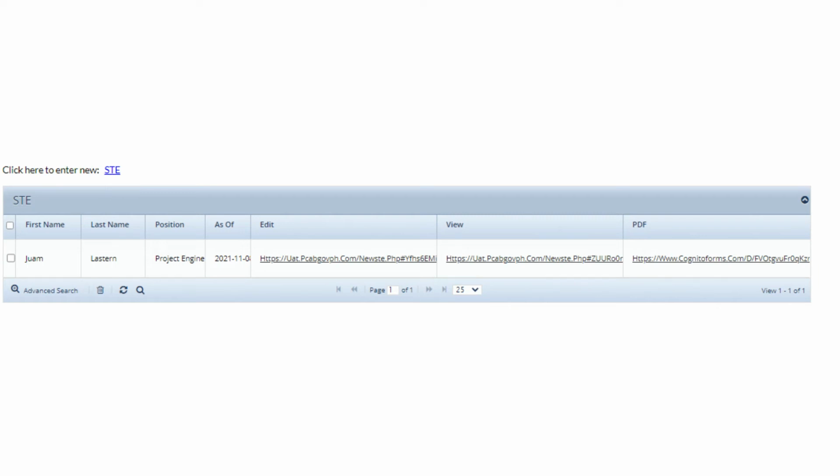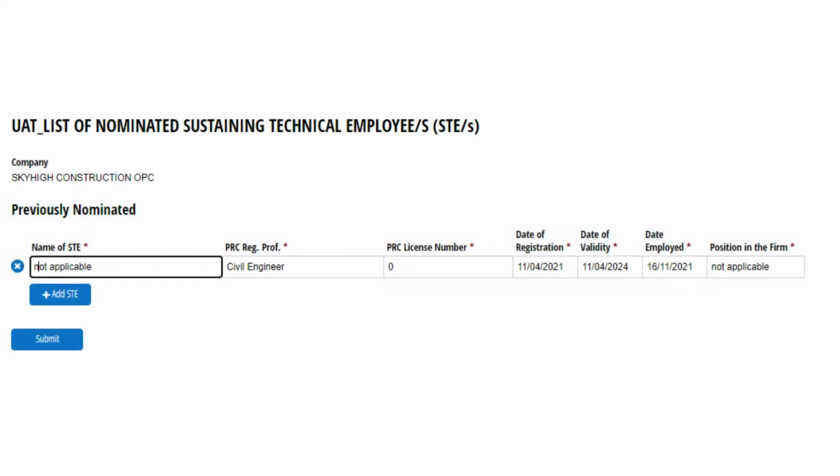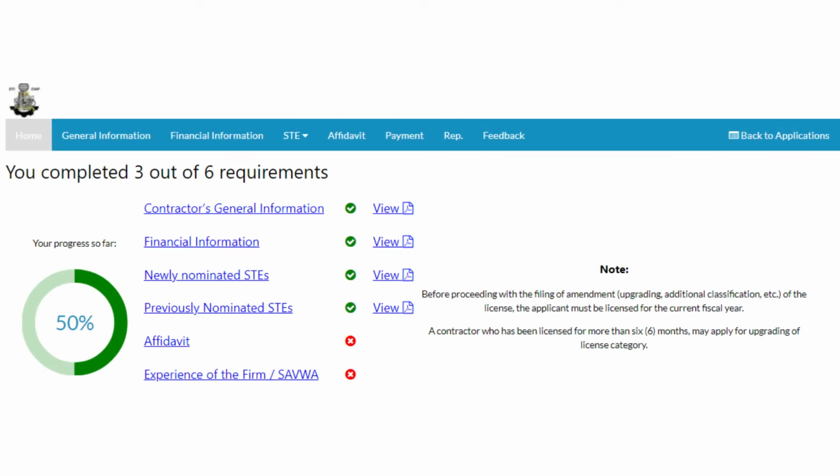The applicant may now proceed with providing details on its previously nominated STEs, if applicable. If previously nominated STEs is not applicable, kindly accomplish this and input "not applicable" on text fields. After completing the list of STE, the applicant may now proceed to the home page and check its updated progress tracker. The applicant may now proceed with completing the affidavit tab by selecting the affidavit link or at the menu